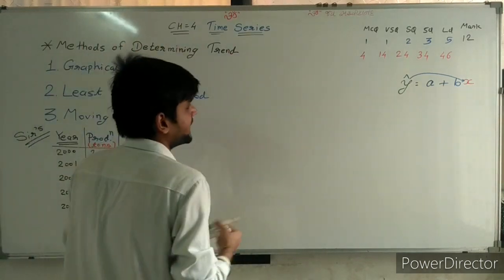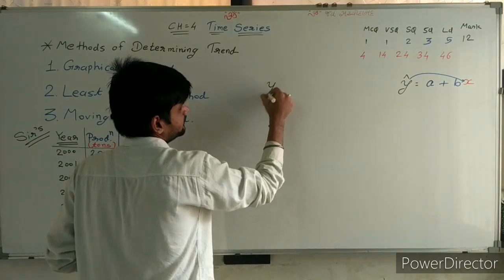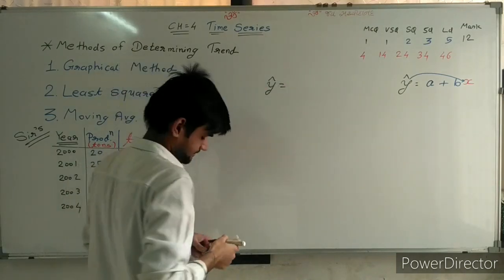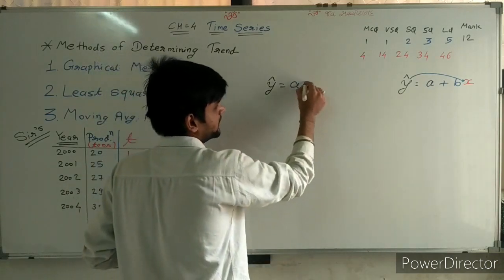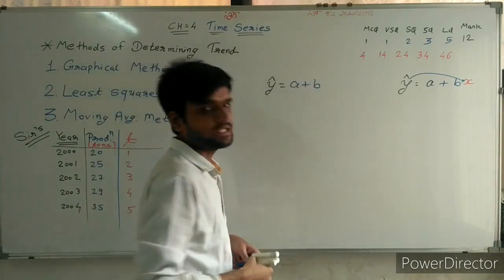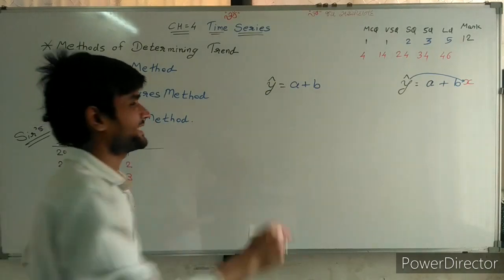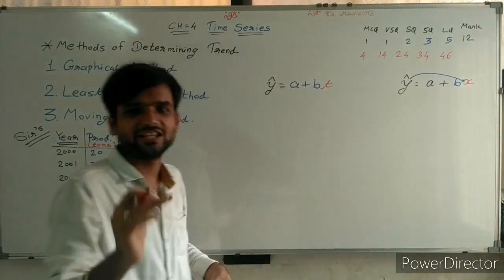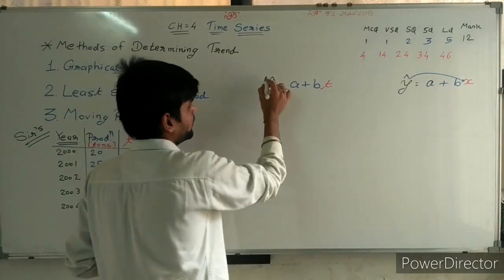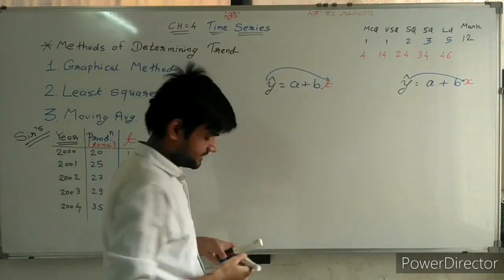Here also we need to find y cap. Y cap is equal to a plus b, but here y depends on t. So y depends on t.